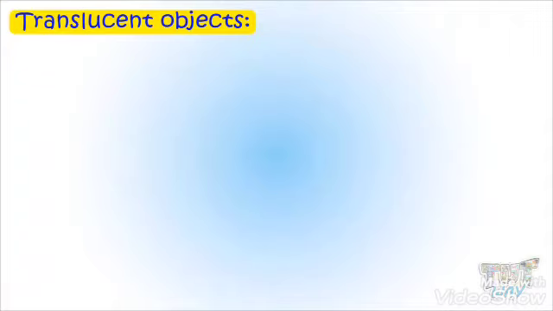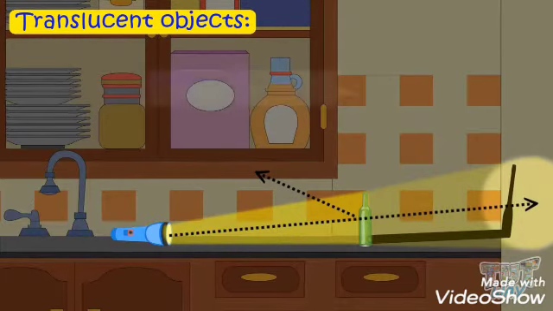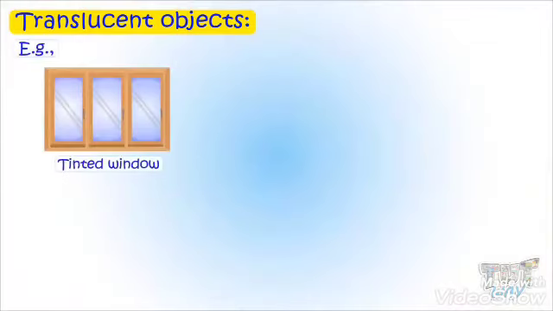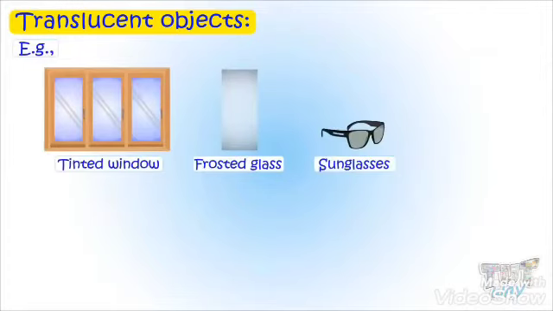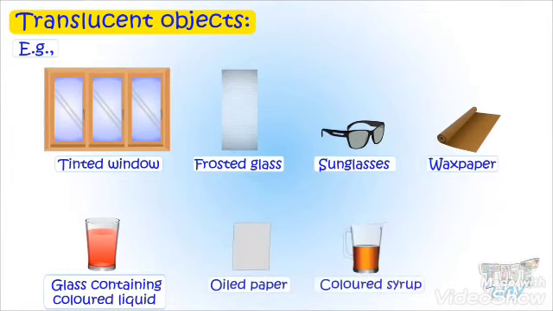Next comes the translucent objects. When we put light on some objects, they allow some light to pass through them and some light is absorbed or reflected back. So we call these objects translucent. For example, tinted window, frosted glass, sunglasses, wax paper, glass containing any colorful liquid, oiled paper, tissue paper, colored syrup, gemstones.